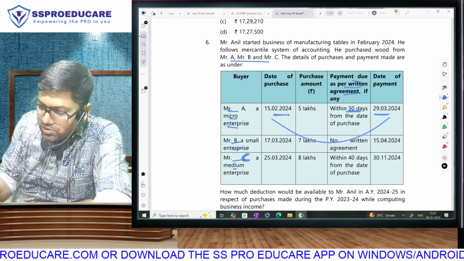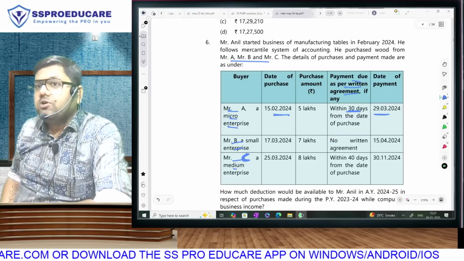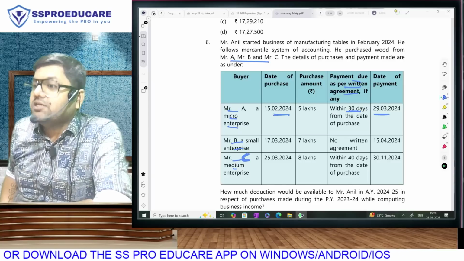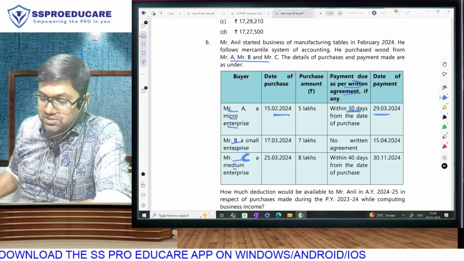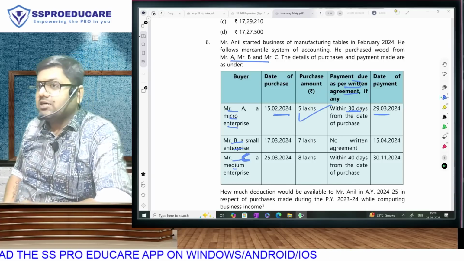You don't know how to count days. Have we paid within 30 days? No, no problem. Even if we have missed 30 days, is it still paid before 31st March? So this expense is going to be allowed. Understood? Let's talk about B, a small enterprise.